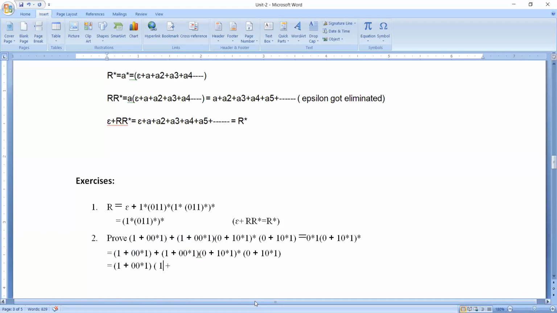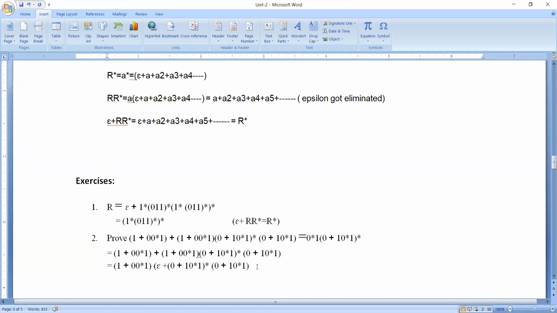So now what we have to do is make use of the empty string, which is nothing but epsilon. Just now I told you anything multiplied by epsilon results in the same thing. So when you multiply 1 plus 0 0 star 1 with epsilon, it will result in the same answer. That's the reason I am going to use epsilon over here. Then when you take the common part, the part which remains is what will remain.